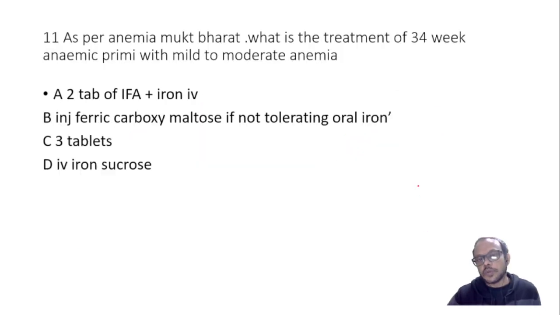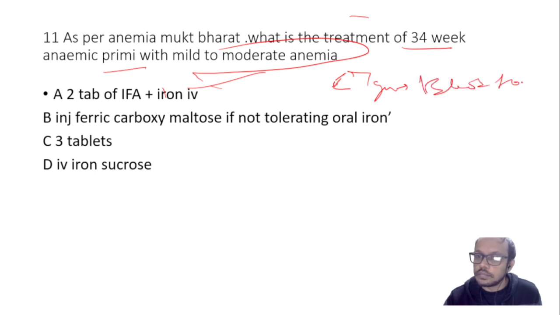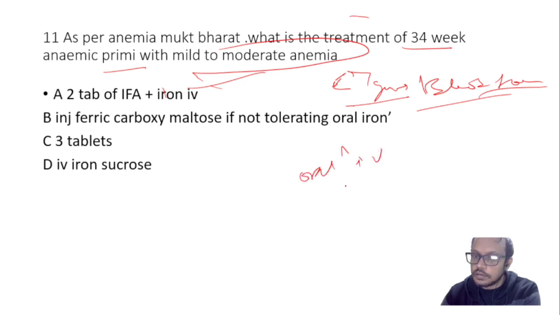As per anemia mukt Bharat, what is the treatment of 34-week anemic primi? Primi is there, anemia, 34-week and mild to moderate anemia. If there is severe anemia, less than 7 hemoglobin, only blood transfusion is required, nothing else can be done. Less than 7 ग्राम में blood transfusion करना और कुछ नहीं करना है. There are two options, oral or IV.